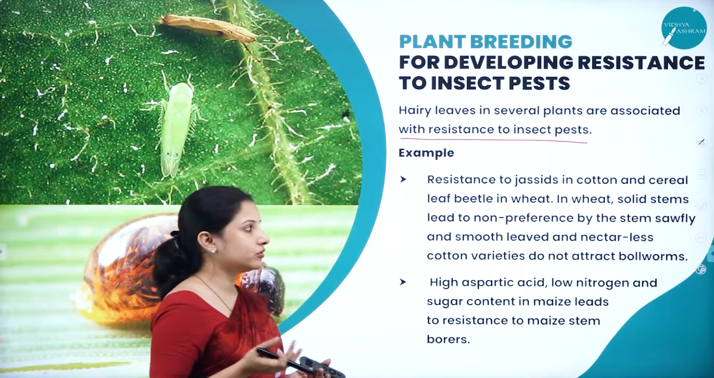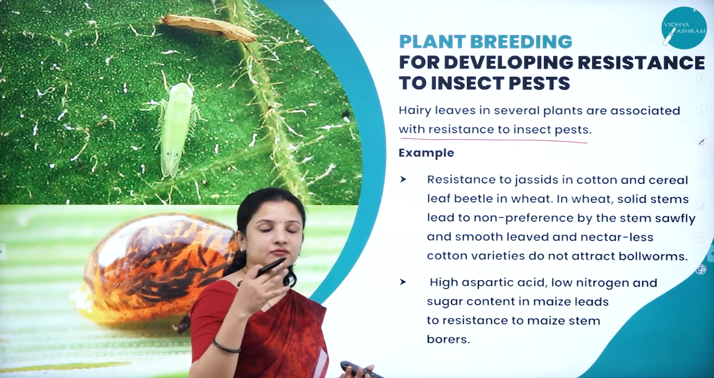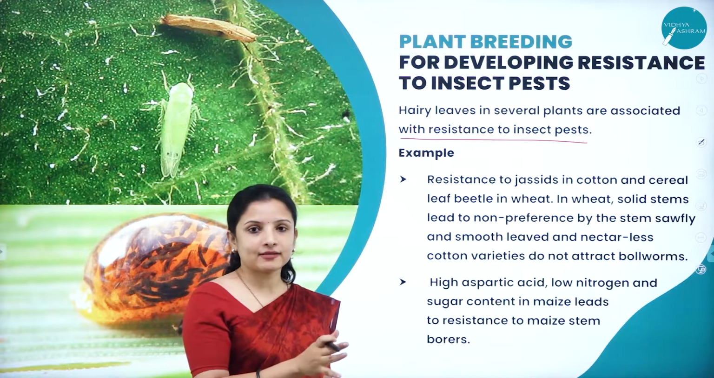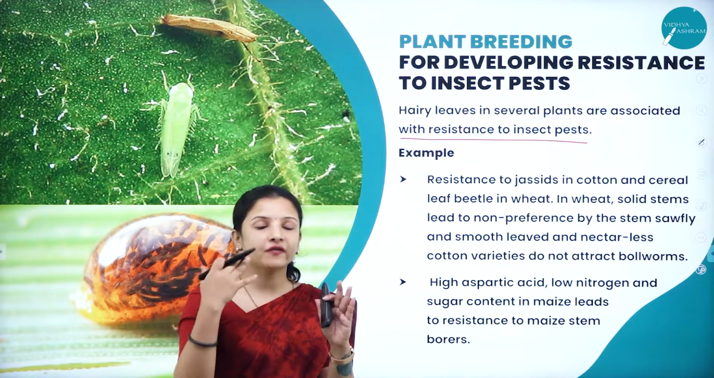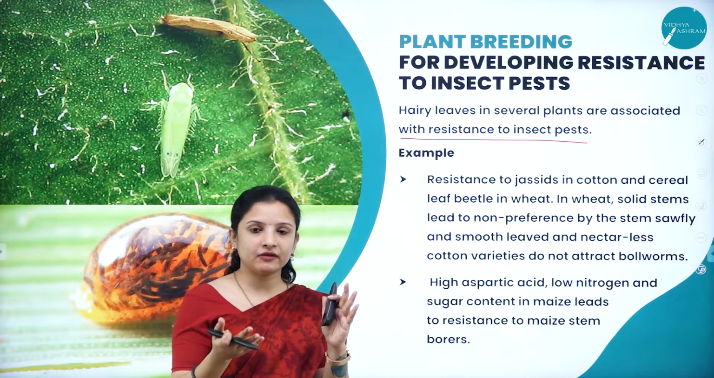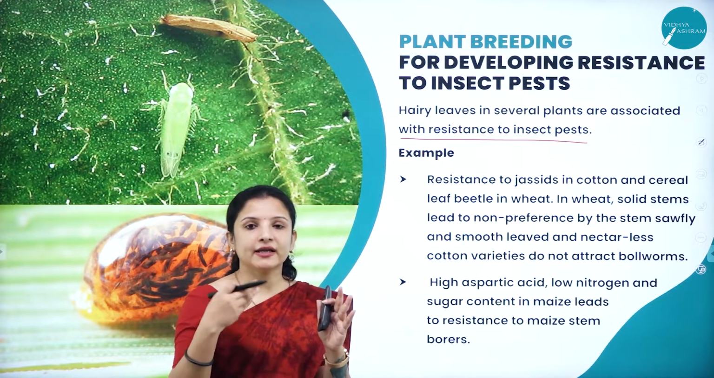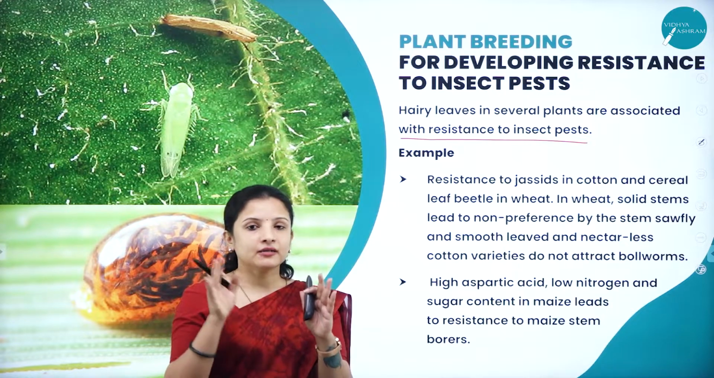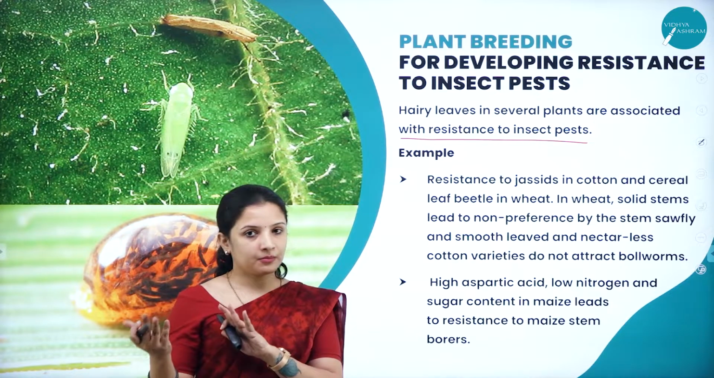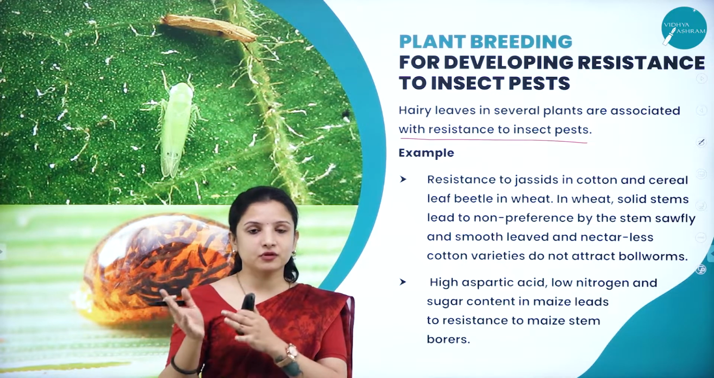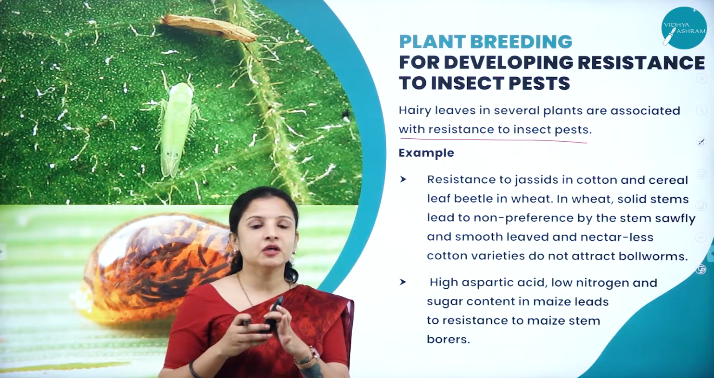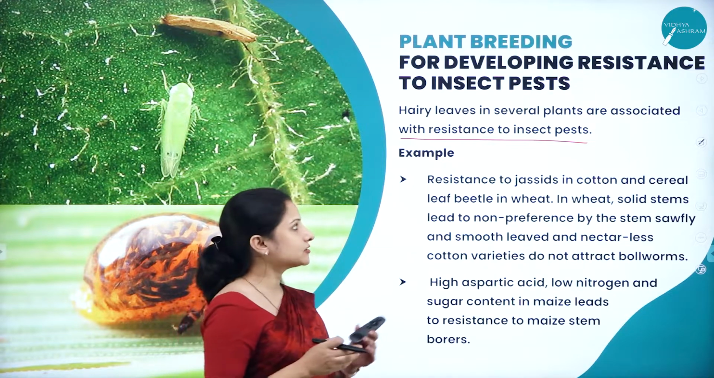So plant breeders can select a plant or a crop which has a high amount of hairs on the stem and the leaf, which are called trichomes, right? They can cross it with a normal plant, and in the resulting progeny, the plants will also have a hairy texture. So that is how it can be done.